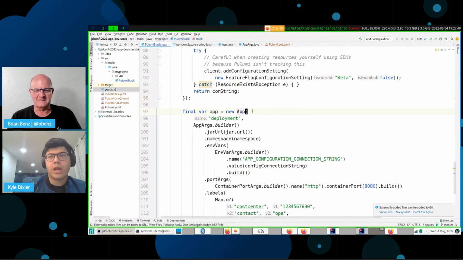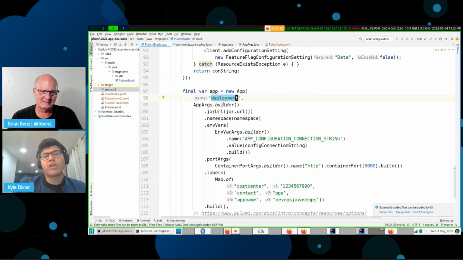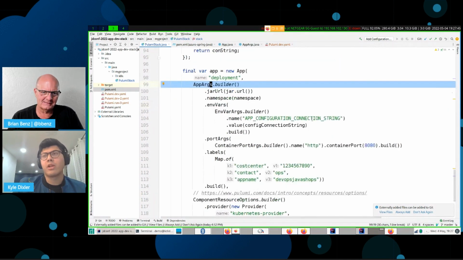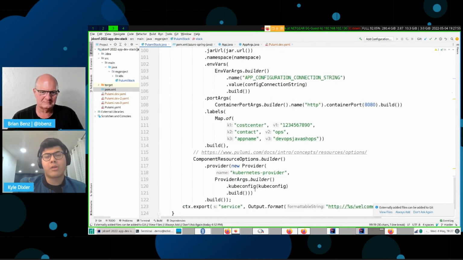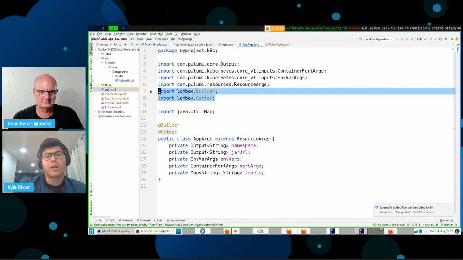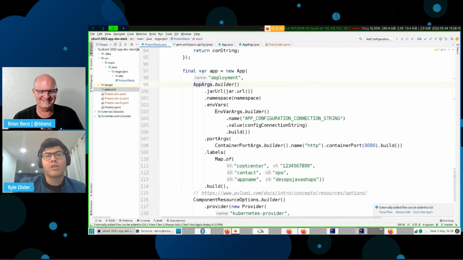So here we have this custom component. It takes a name in order to manage it, and then we have this app args over here. It's going to pass all these parameters that we need in order to construct this deployment on Kubernetes. And then it has the same provider thing that we saw earlier, where this is used to connect and deploy stuff to Kubernetes. And you'll notice in here that you can use Lombok in order to create builders and getters without having to write any code. So if you're into that sort of thing, you can do that.